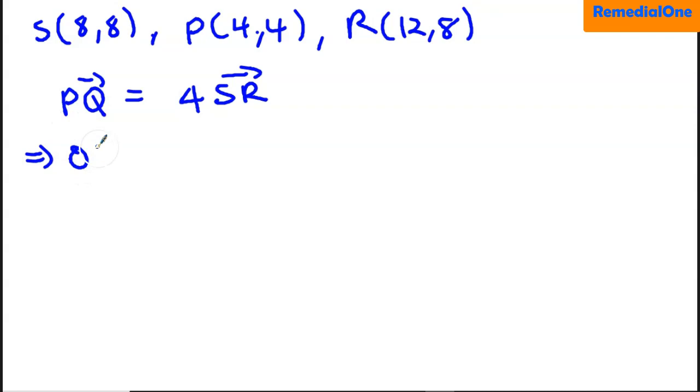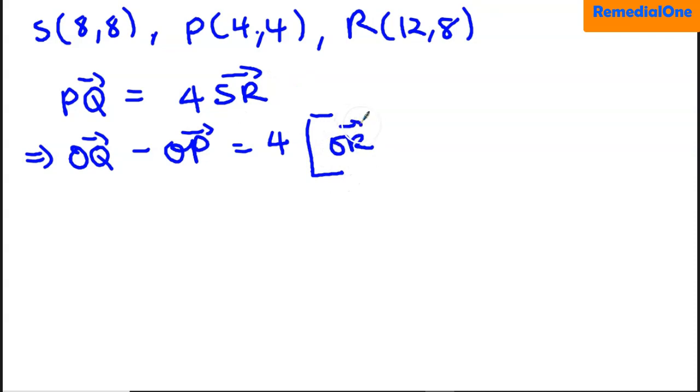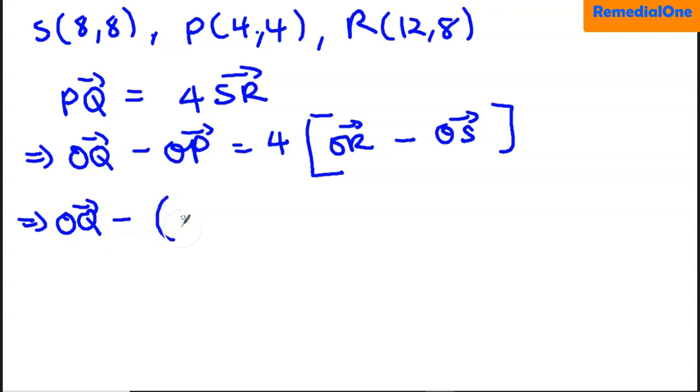So the position vector of Q minus the position vector of P is equal to 4 times the position vector of R minus the position vector of S. Let's substitute. We don't know Q, but we know P, which is (4, 4).